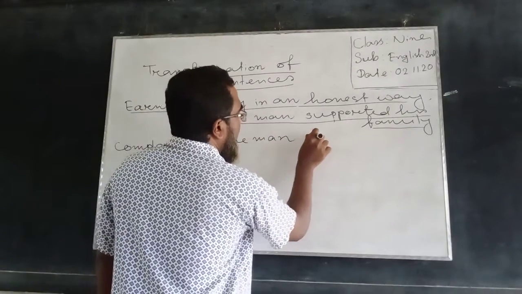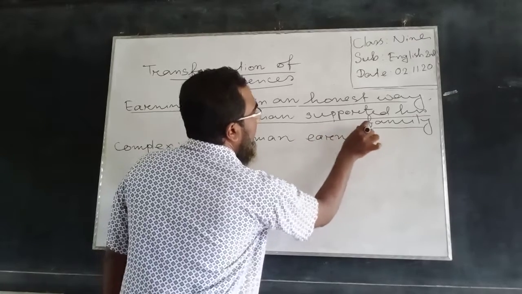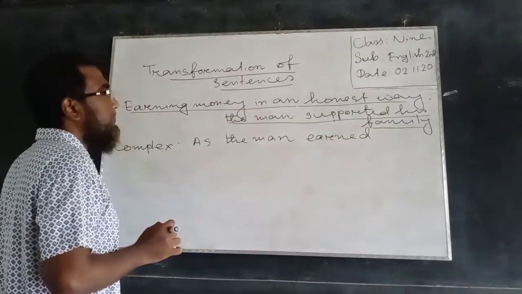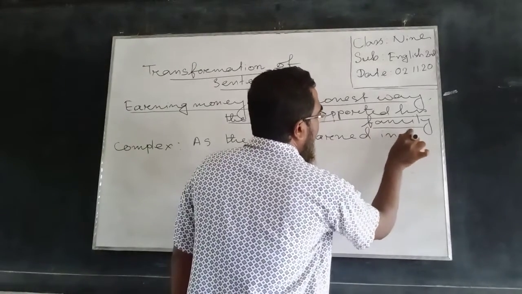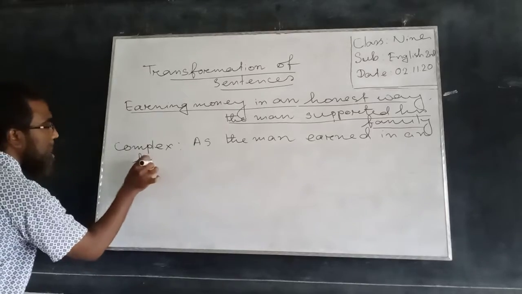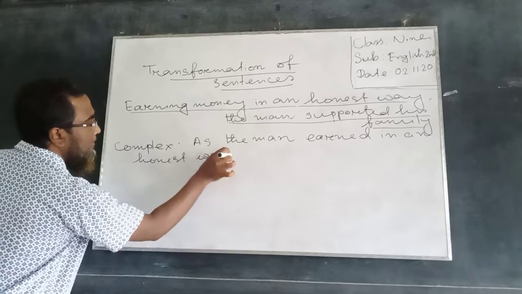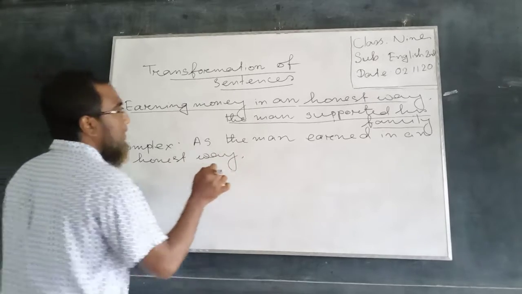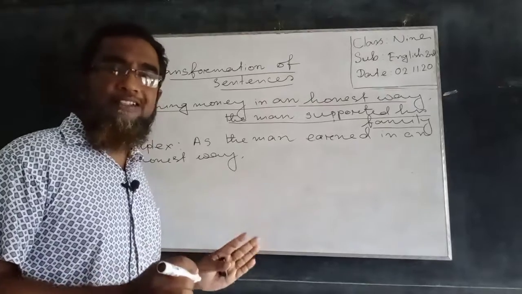Earning becomes earned: as the man earned in an honest way. Here the principal clause would be the same.